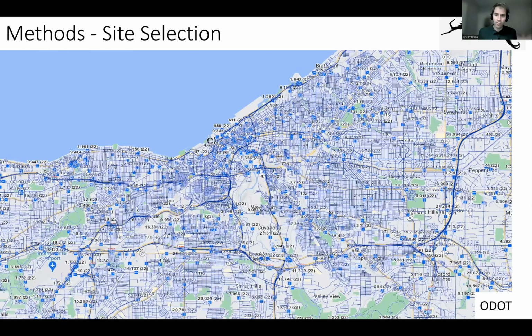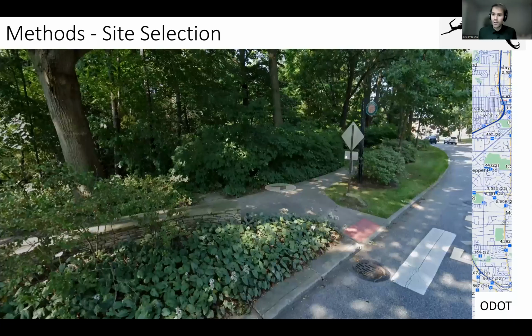In order to select sites across a range of different soil salinities, we used traffic data, assuming that higher traffic levels scale with the amount of road salt applied and therefore the amount of road salt pressure. And so these are locations that have traffic data from the Ohio Department of Transportation. And so this gave us a very large list of potential locations to search from. We narrowed this list down a bit by using Google Street View to only find locations where we would expect to find our species of interest, areas that would have leaf litter, such as this location, for example.